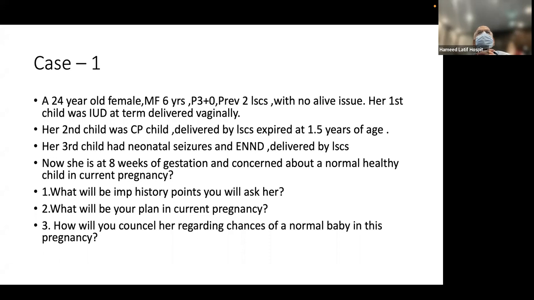It generally takes 3 to 4 weeks for the results to come back. So if the parents' reports come back in 4 weeks' time, then according to that, if you find some genetic cause, you can do sampling either through CVS or by amniocentesis and send the sample for testing of the baby. And based on those reports, you will make a decision whether the pregnancy should be continued or not. This is my take on this.